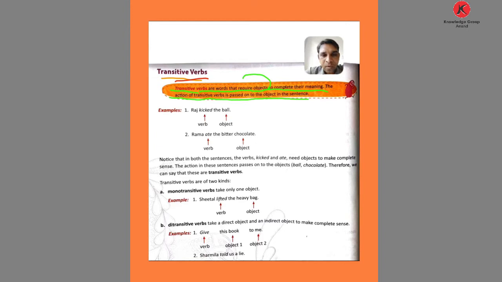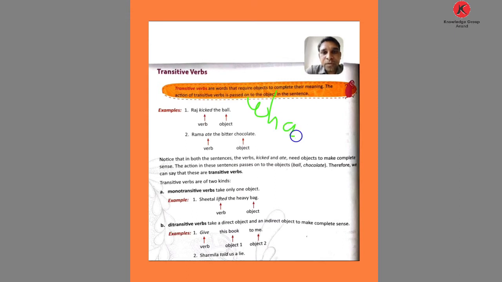Okay, now see the example. Here is the example: Raj kicked the ball. So what is the verb here? Raj is the subject, kicked is the verb, and the ball is the object. If you don't know what the object in a sentence is, I already told you yesterday how we find the object.